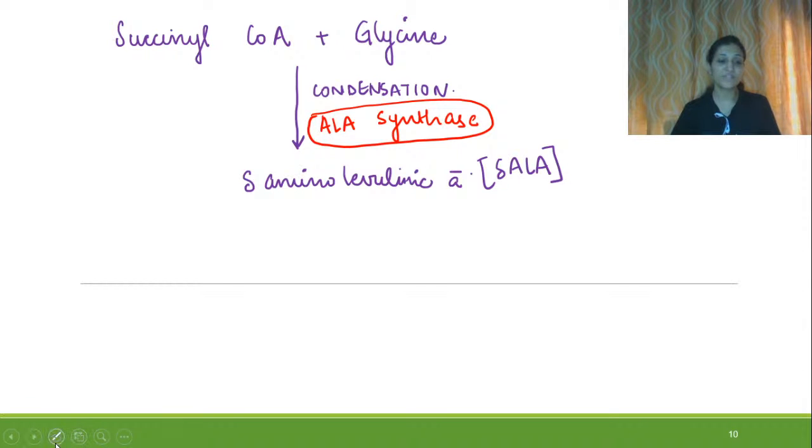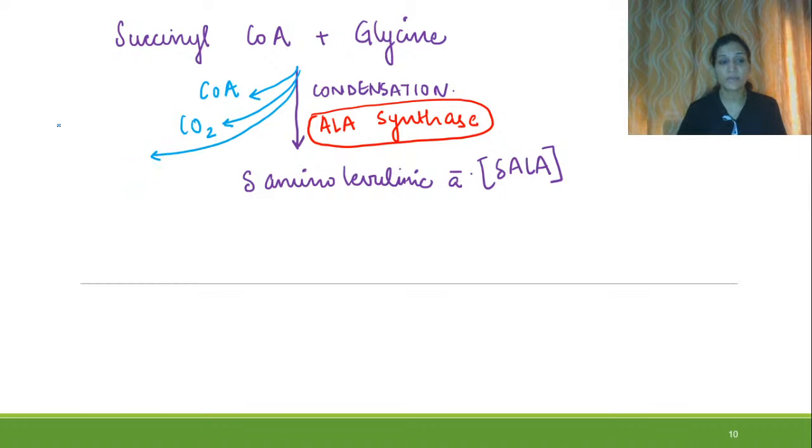And if it is a condensation reaction, some things will go out. What is removed is CoA, carbon dioxide and the sulfhydryl group. So these three things go out in this process. This enzyme is PLP dependent, that is pyridoxal phosphate dependent, and pyridoxal phosphate is required for activation of glycine. I hope now I am audible to everyone. Okay, so delta amino levulinic acid is formed, that is delta ALA.